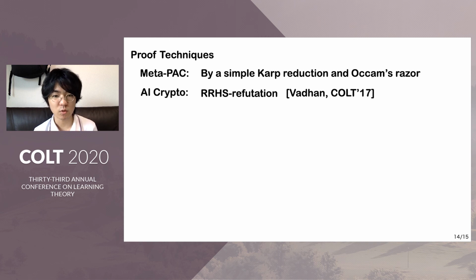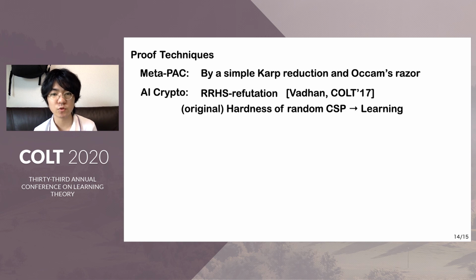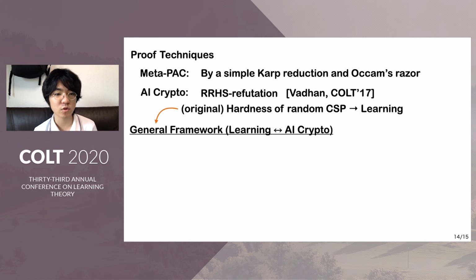This notion was originally introduced to show the hardness of learning from the hardness of random CSP, but we use this notion to give a general framework for translating the hardness of learning into auxiliary input cryptography.